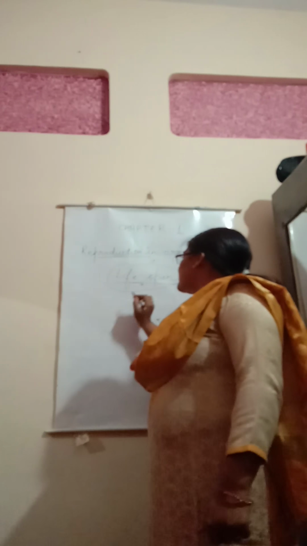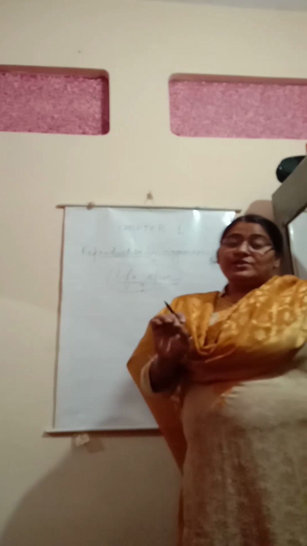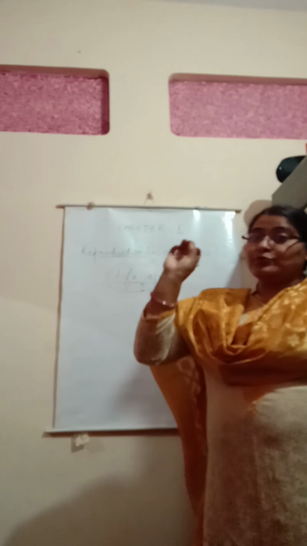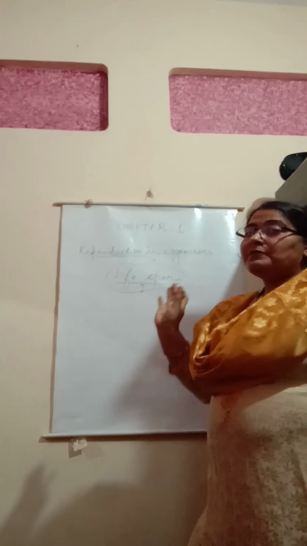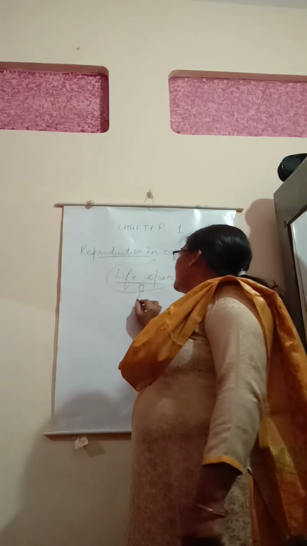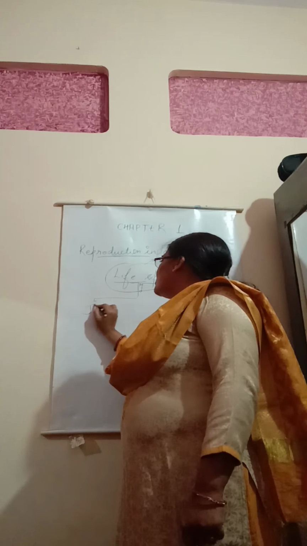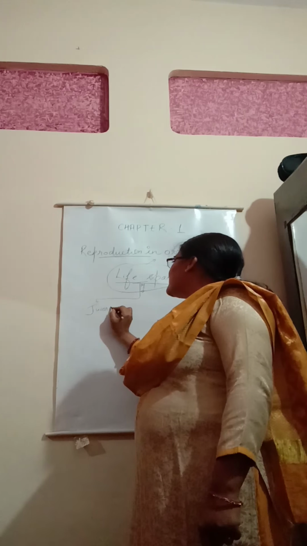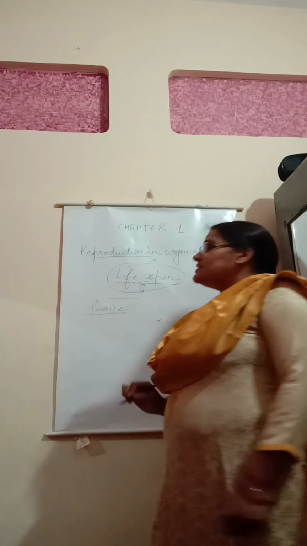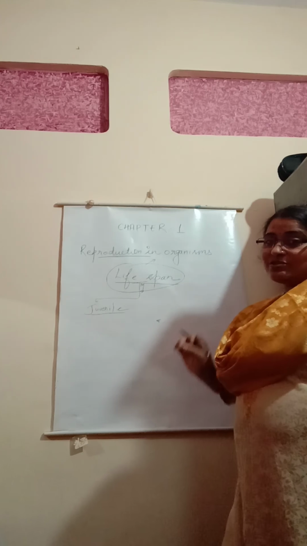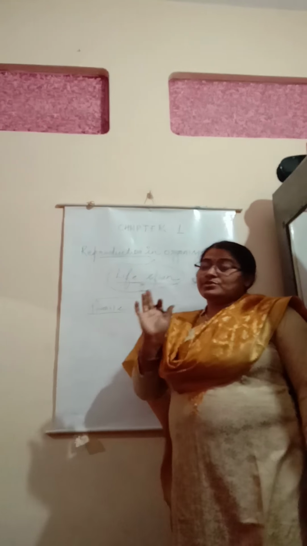The phase in which an individual is not performing the process of reproduction is said to be the juvenile phase. This is known as the juvenile phase, in which any individual is not able to reproduce.